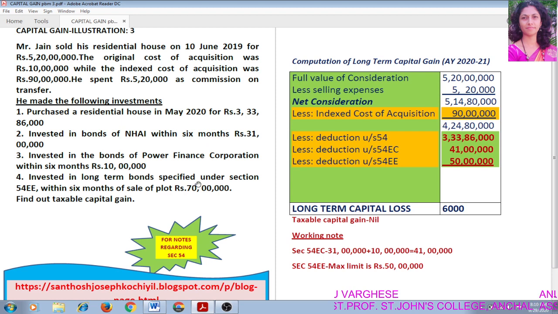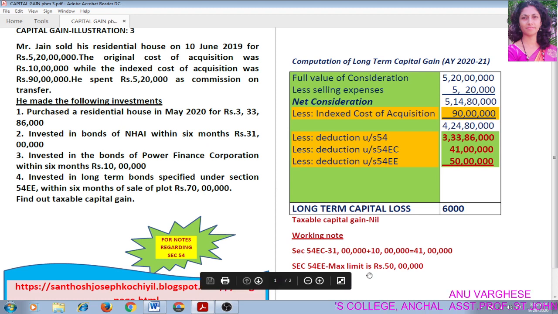So we can claim that as deduction. So right here, less deduction under section 54EE, not rupees 70 lakh, only rupees 50 lakh, because maximum limit is there. Maximum limit of rupees 50 lakh only can be claimed in the section 54EE. Remind that. So less deduction under section 54EE, rupees 50 lakh.